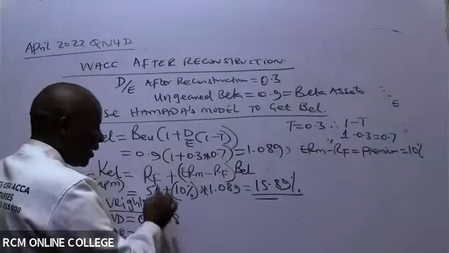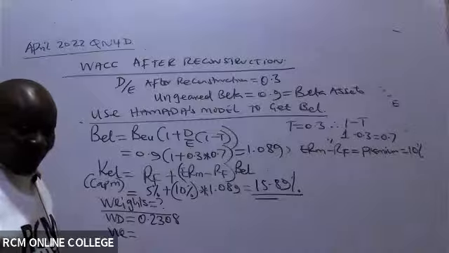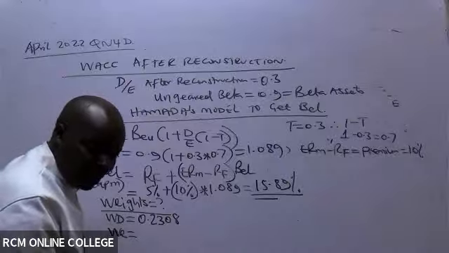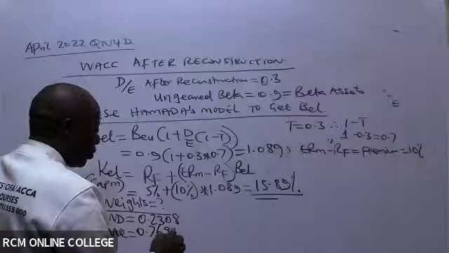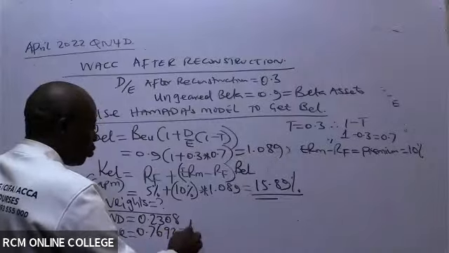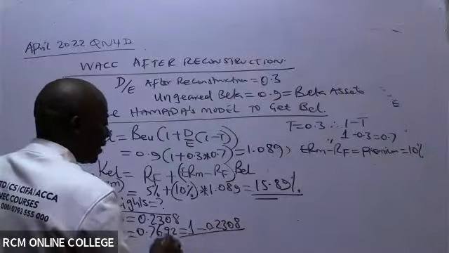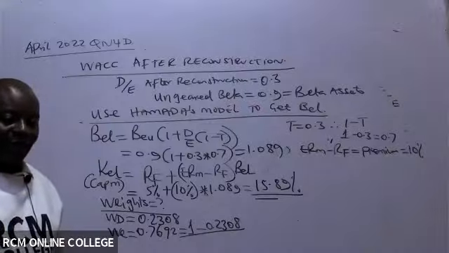And the weight of equity is 0.7692. Basically, to get this, they took 1 minus the other.